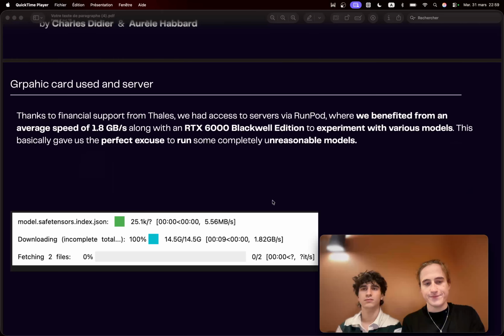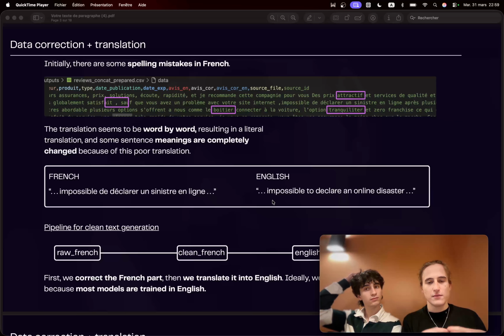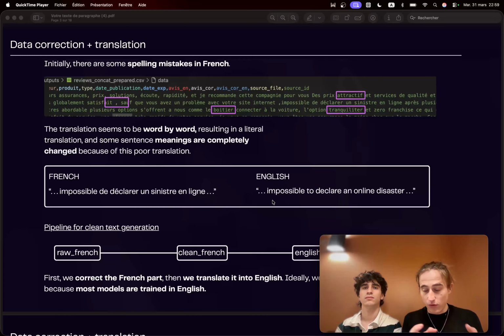First, for the data translation, the main issue is that it was very hard to translate, because the models were too weak. Even the big one, maybe 10 gigabytes, is still a little bit weak, and it's mostly for English.